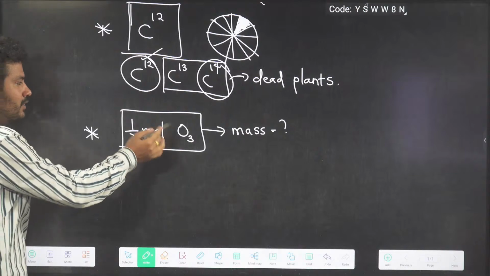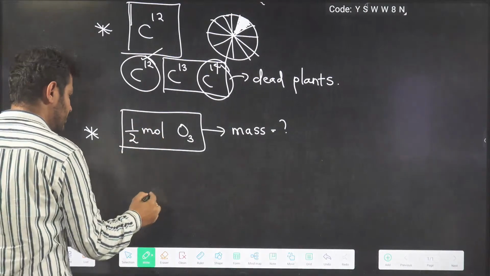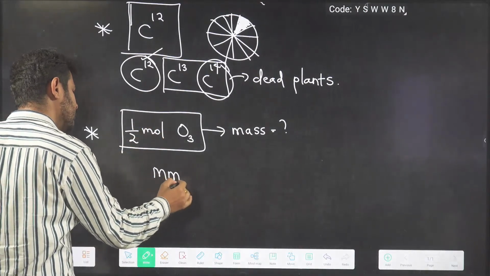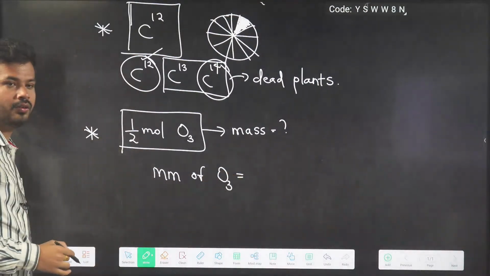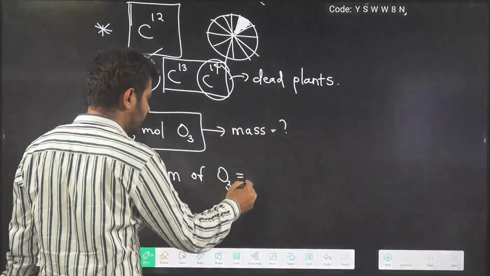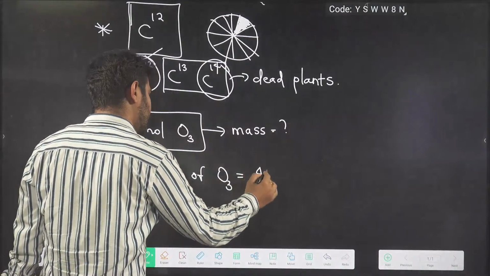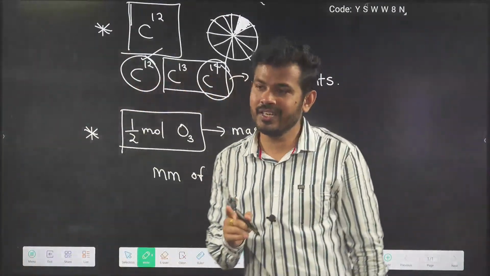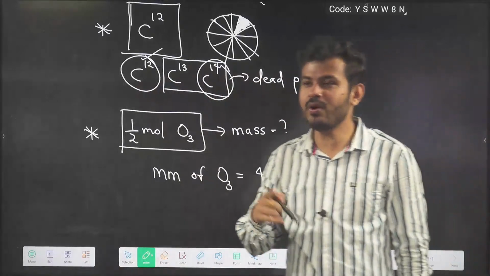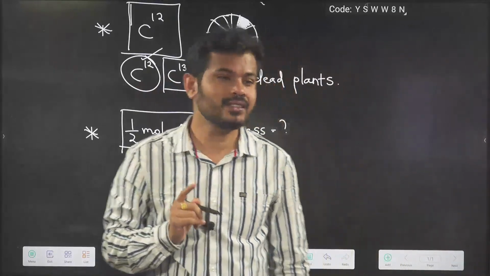Tell me what is the molecular mass of O3. 48, very good, it is 48. AMU or gram? I am asking, is it 48 AMU or gram, molecular mass?